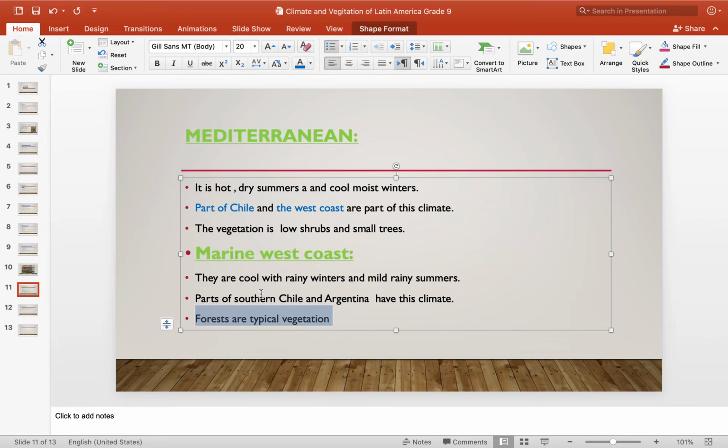And which countries are in the zone of the marine west coast climate? Southern Chile and Argentina. And what is the marine west coast climate like? It's cool and rainy during winters and mild and rainy in summers.